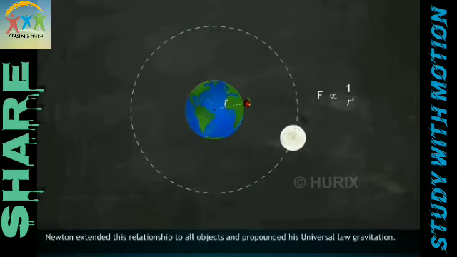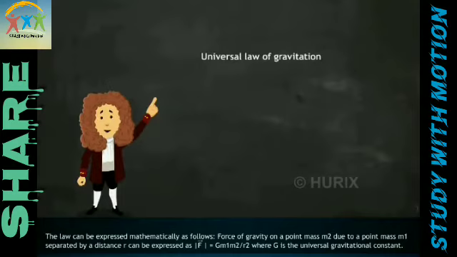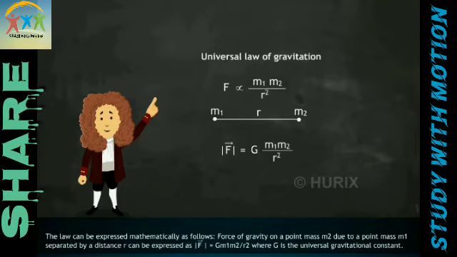Newton extended this relationship to all objects and propounded his universal law of gravitation. The law can be expressed mathematically as follows. The force of gravity on a point mass m2 due to a point mass m1 separated by a distance r can be expressed as force F = G m1 m2 / r², where G is the universal gravitational constant.